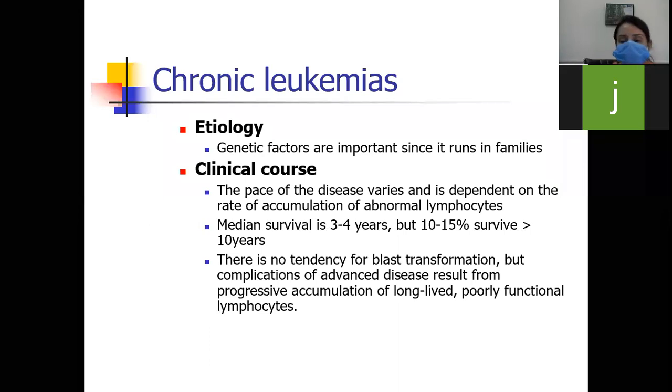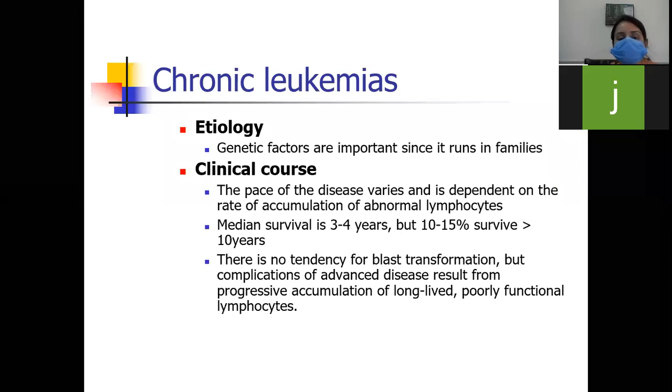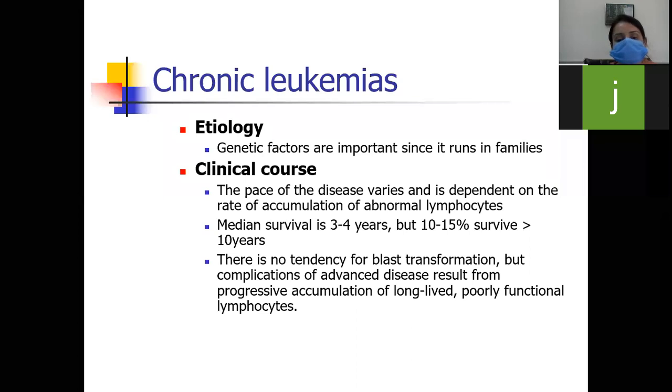So next, what is the etiology of this CLL? Basically there is a genetic factor. They are important since it can also run in families. What will be the clinical course? The phase of the disease varies and is dependent on the rate of accumulation of abnormal lymphocytes. The median survival is 3 to 4 years, but 10 to 15% of cases can survive up to 10 years. There is no tendency for blast transformation, but complications of advanced disease result from progressive accumulation of long-lived and poorly functional lymphocytes.